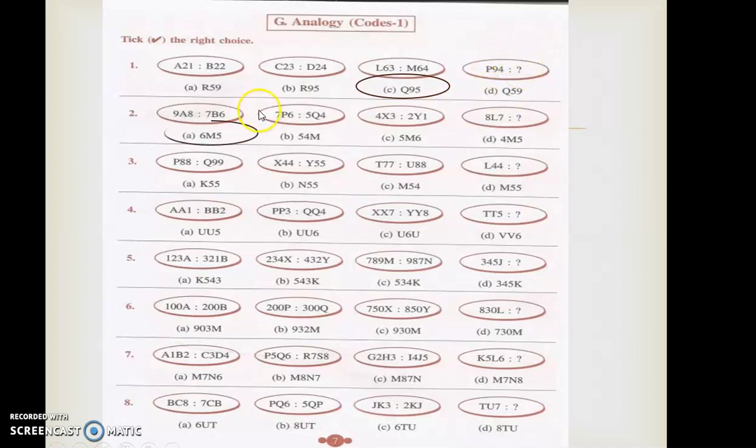Check out the next one. 9A8, 7B6. So here it is minus 1: 8, 9, 7, 6, right? So here A, B. Likewise, here also 6M5 will be the answer. Is it clear or not?